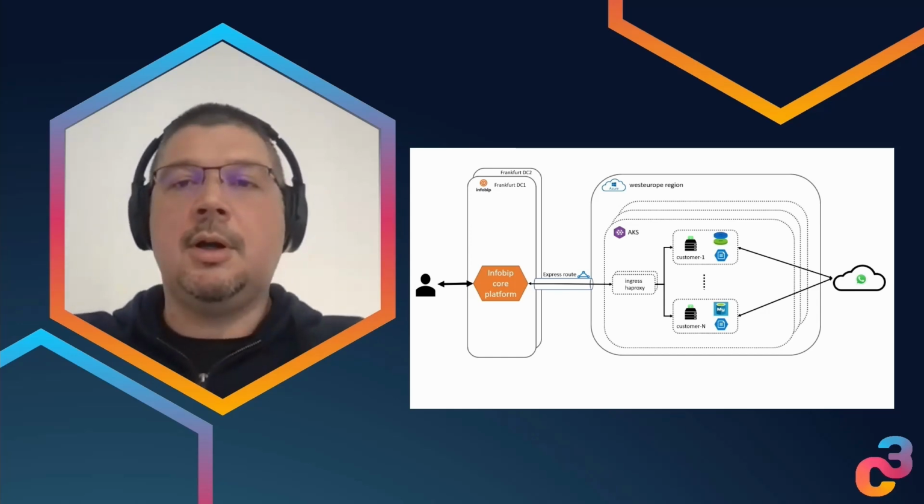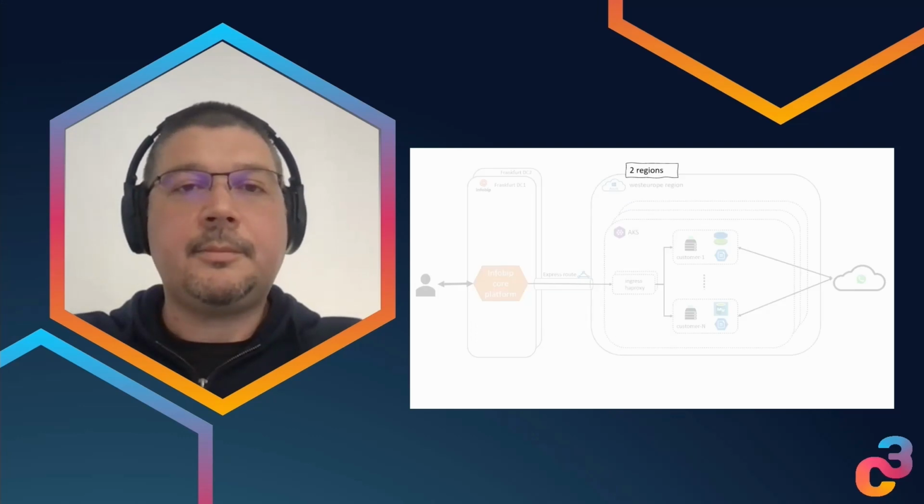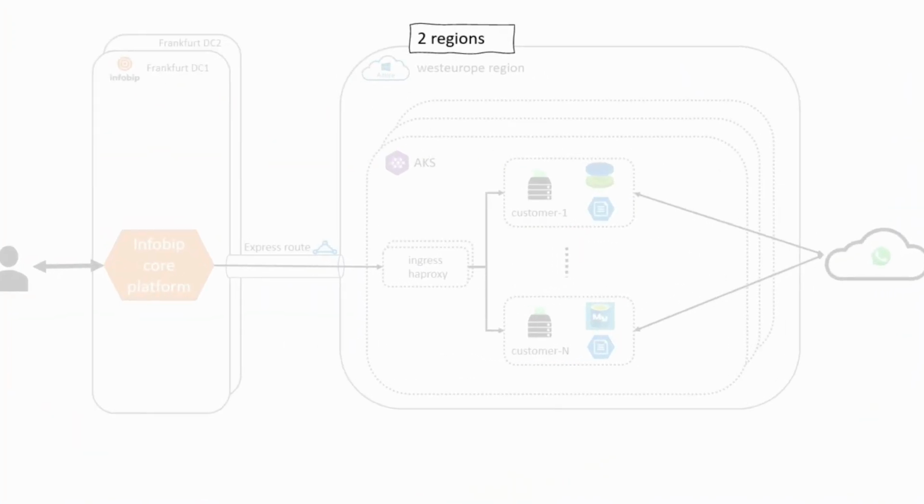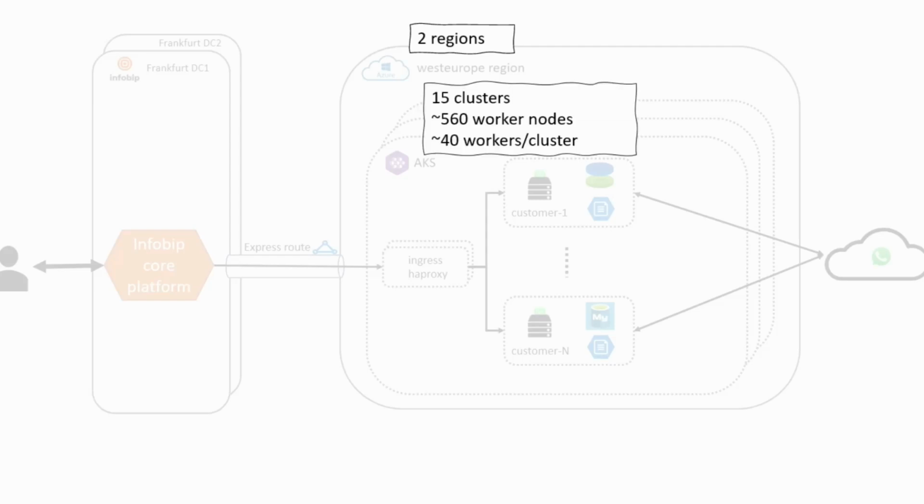So this was also a nice feature to have. Now at this moment we are using two regions. One is in West Europe, one is in Central India, where we deploy these Kubernetes clusters in this way and put WhatsApp appliances on top of them. And this amounts to around 15 clusters currently running these appliances.